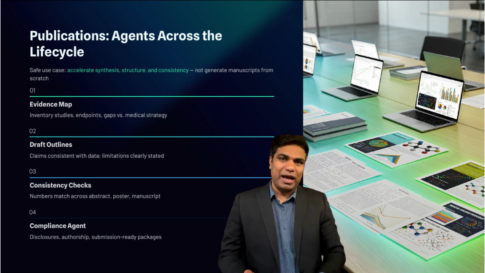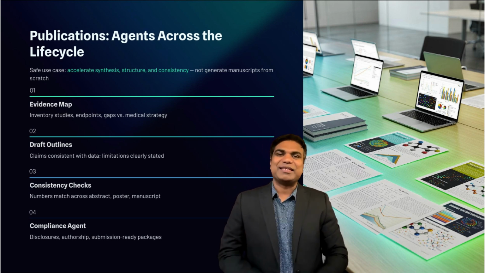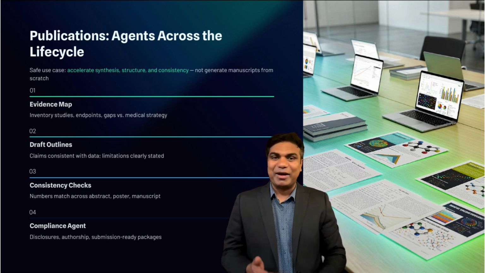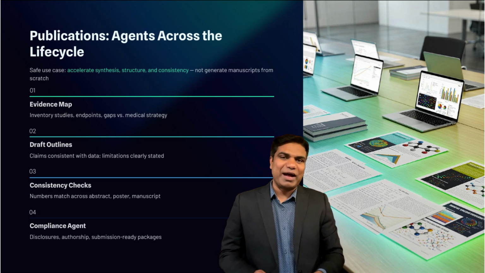It can draft outlines for manuscripts and posters, ensuring that claims are consistent with the underlying data and that limitations are clearly stated. A writing support agent can then assist with drafting specific sections that are heavily structured, like methods descriptions, inclusion criteria summaries, and statistical approach narratives, as long as they are grounded in the protocol and SAP. It can also produce consistency checks, making sure that numbers match across abstract, poster, and manuscript drafts. It can manage reference formatting and ensure that the right citations appear where required.